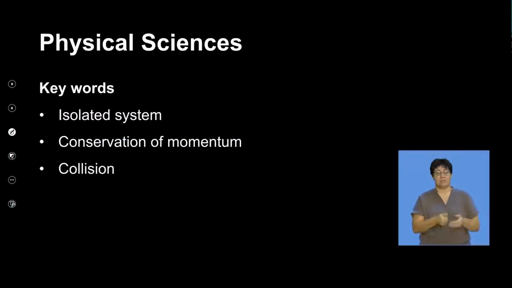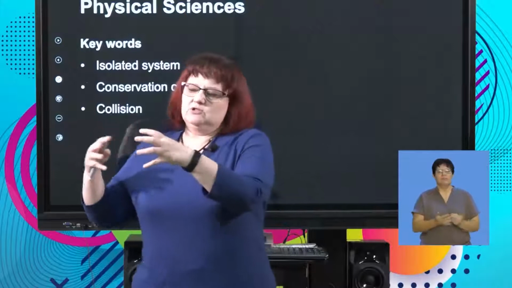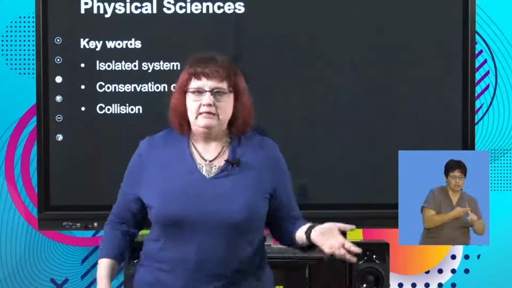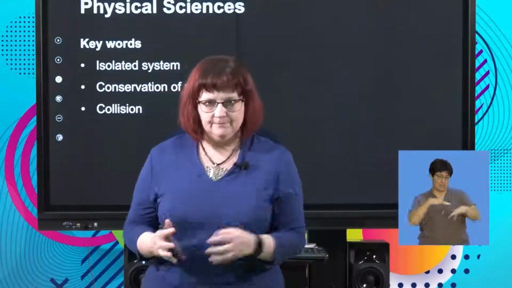And then we're going to look at collisions that could also be explosions, okay? In this section of work, when we talk about a collision, we could also mean an explosion. They go together. It's the same type of situation, okay?